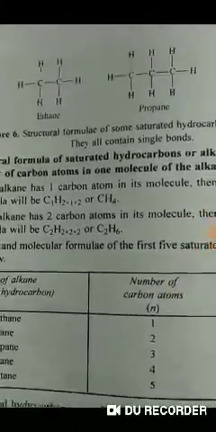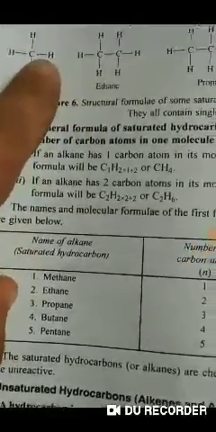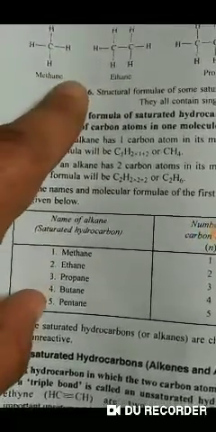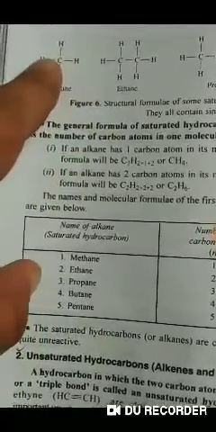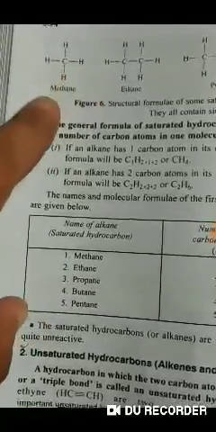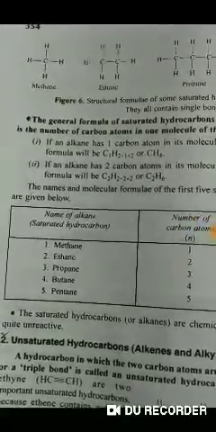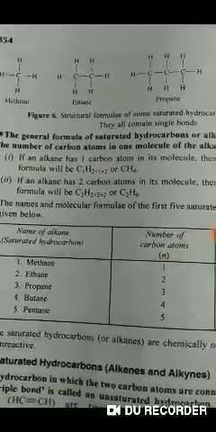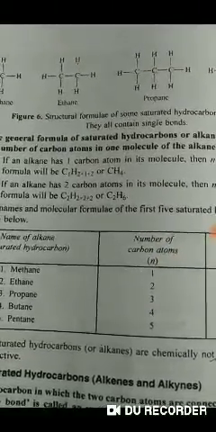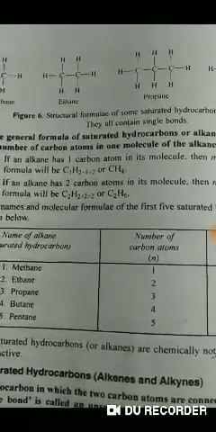Students, this is one carbon atom and it has 4 valencies. These 4 valencies are connected with 4 hydrogen atoms, and it shares the electrons to make a single covalent bond and forms methane, that is CH4.